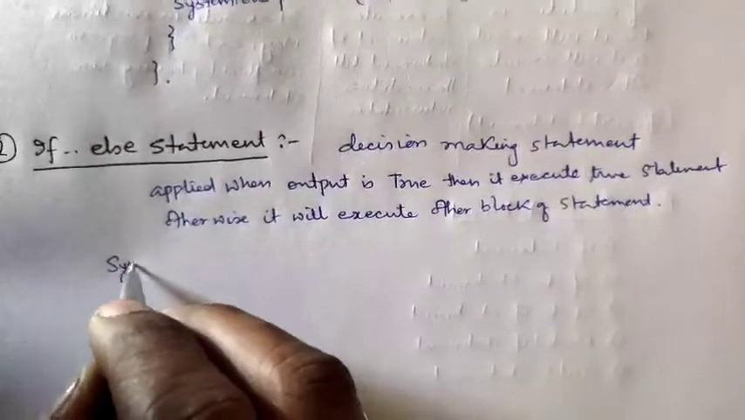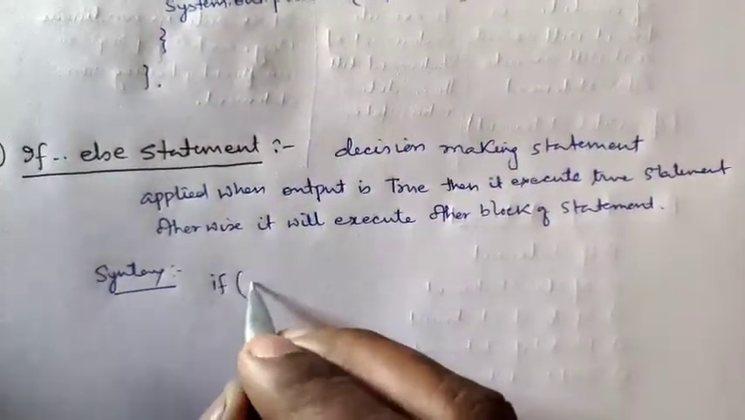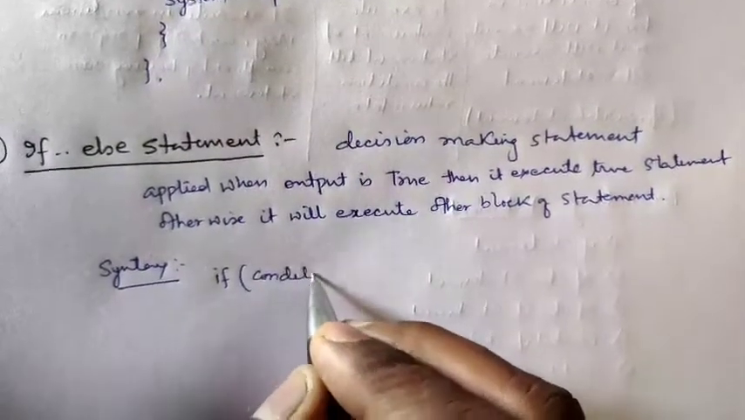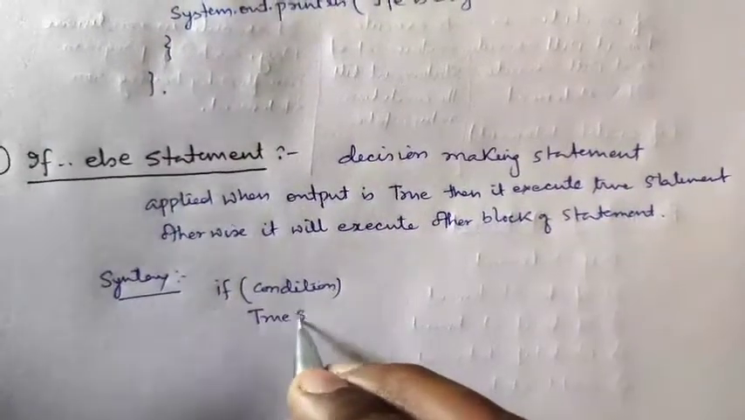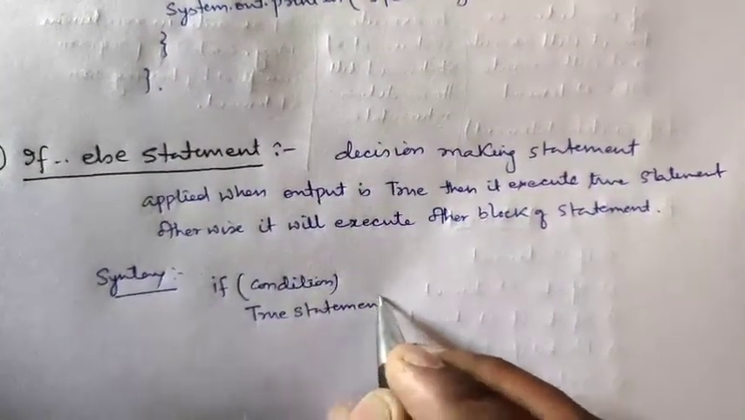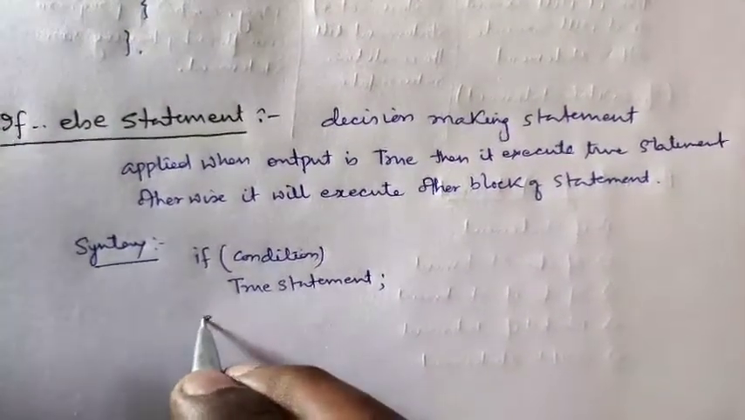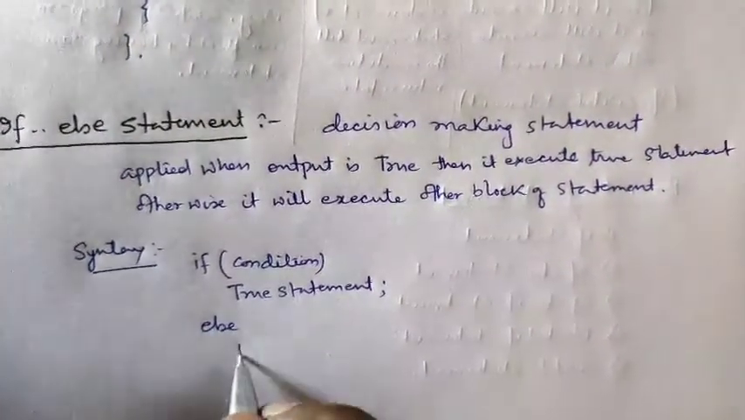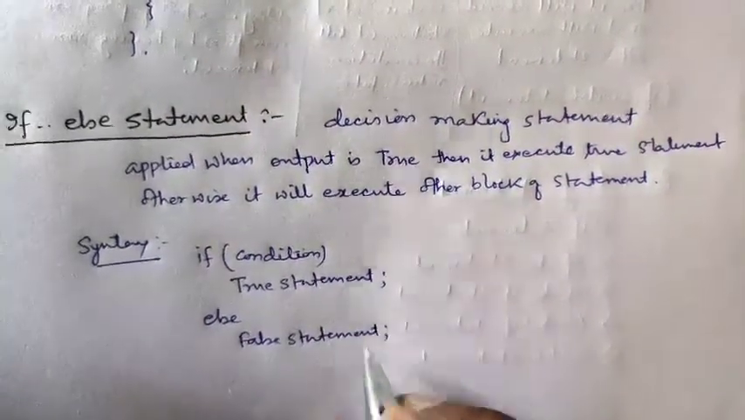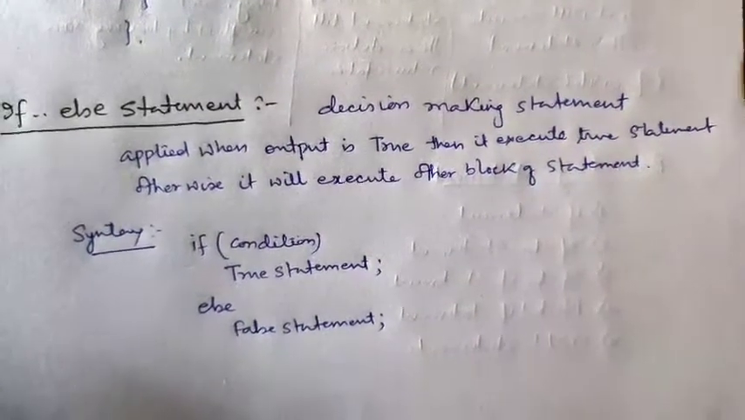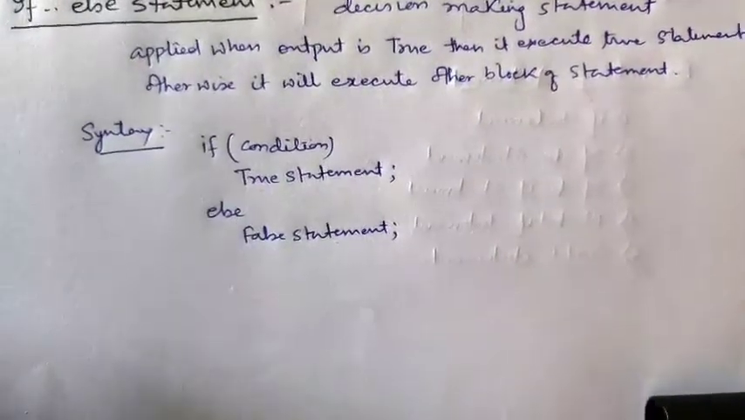The syntax for if else is: first if, then the condition, what condition we are giving, then the true statement. If the condition is satisfied, then the true block of statements will execute. If it is not satisfied, then else, the false statement will be executed. In else there is no condition. This is the syntax of the if else statement.